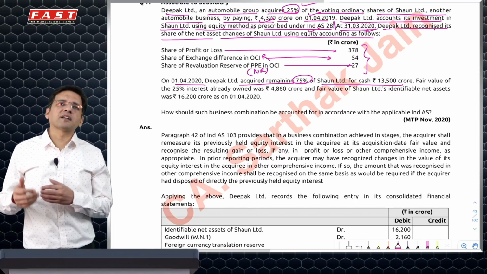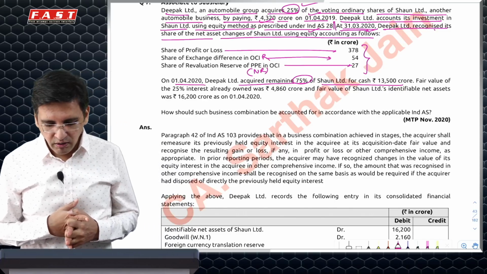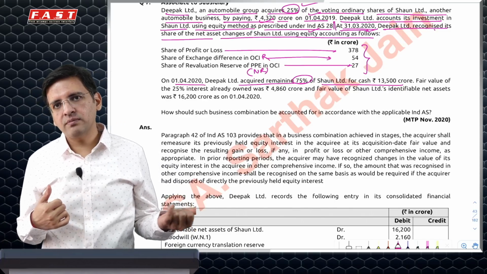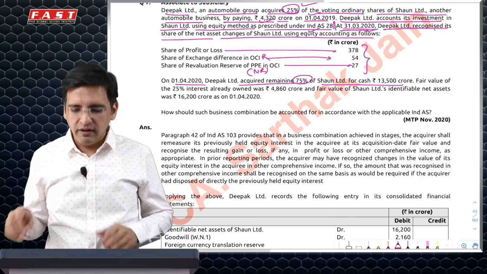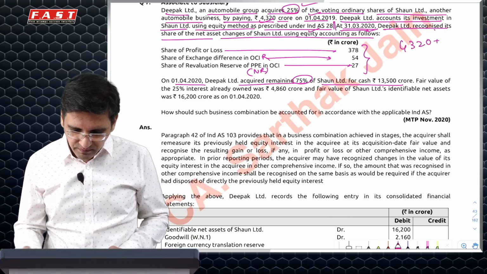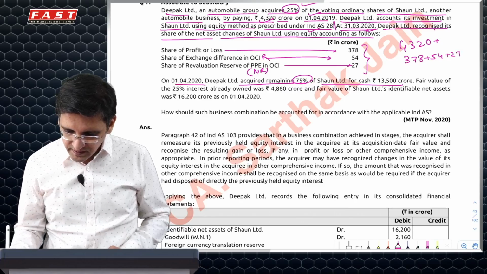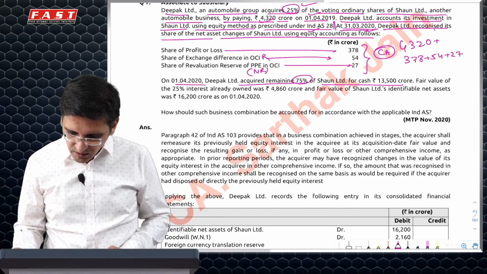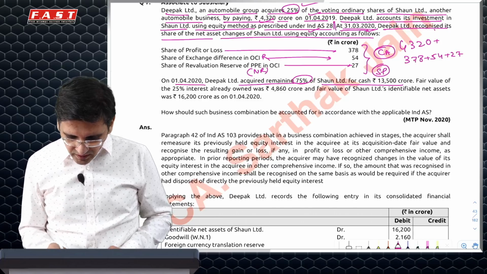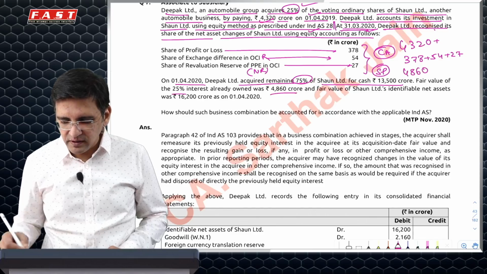So it will be deemed as a derecognition of the associate. And in that case, I'll have to book a gain or loss on the existing 25% by comparing the carrying amount with the fair value. So what is my carrying amount? It will be 4320, assuming initially there was no capital reserve, plus 378, 54 and 27. This is the carrying amount. What is the selling price deemed to be? So it says the 25% fair value is 4860. The difference will go to P&L.